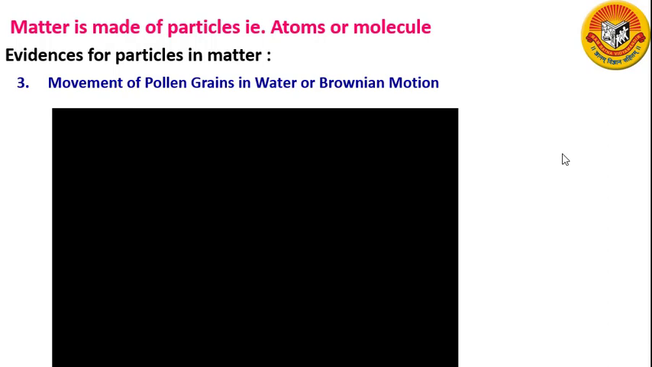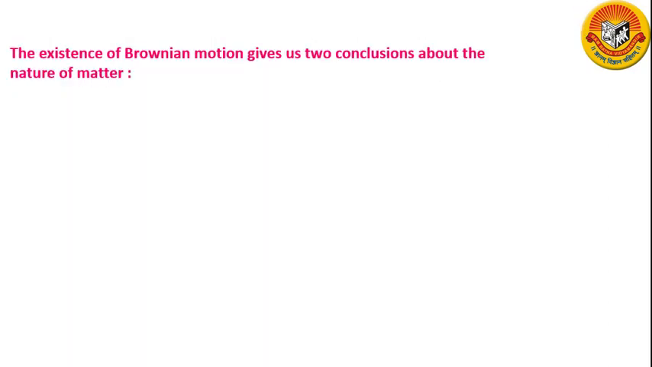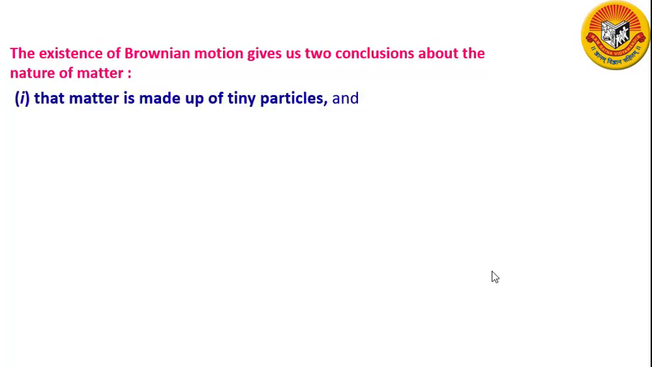The existence of Brownian motion gave us two conclusions about the nature of matter. First, the matter is made up of tiny particles, and second, the particles of matter are constantly moving.